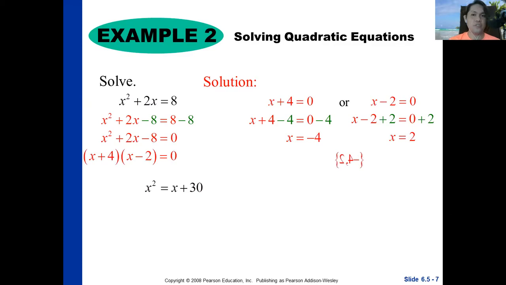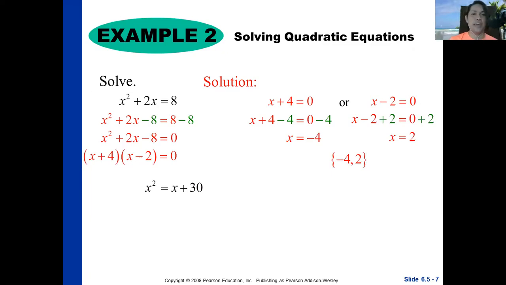So now our solutions or roots of the quadratic equation x squared plus 2x minus 8 equals 0 are negative 4 and 2. So how many solutions do we have in quadratic? There are only two. Why? Because a quadratic equation is a second degree equation. So the solutions or roots of every equation are based on the degree of the given equation. Okay, so let's have another example.